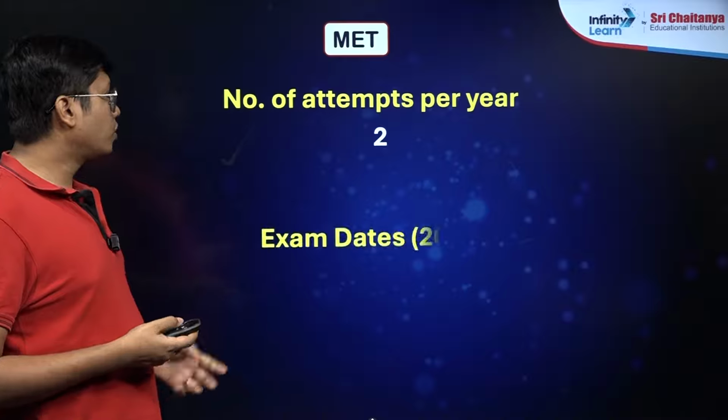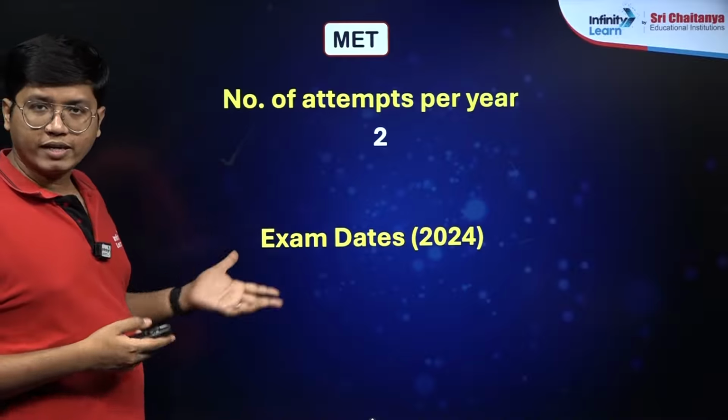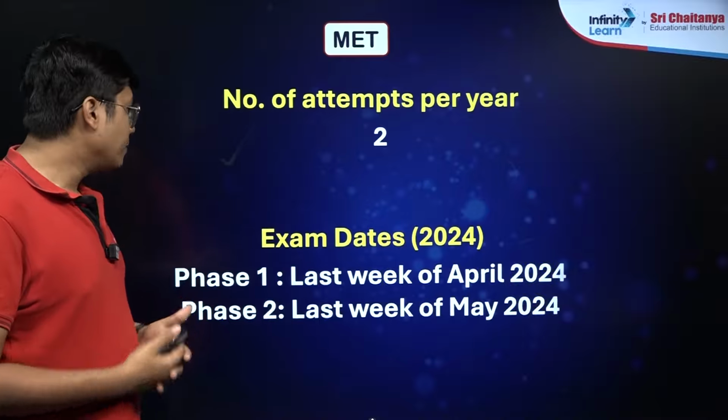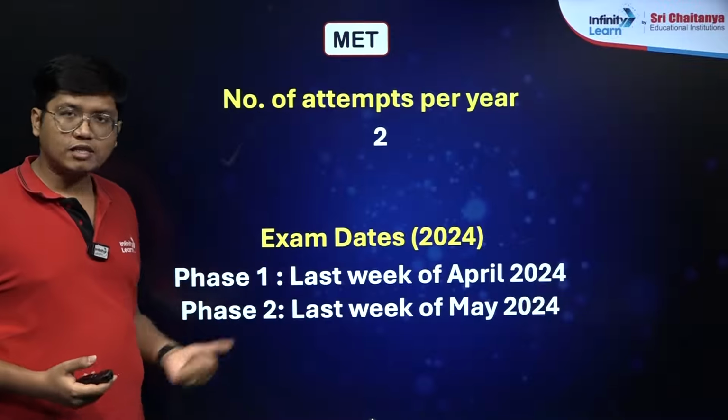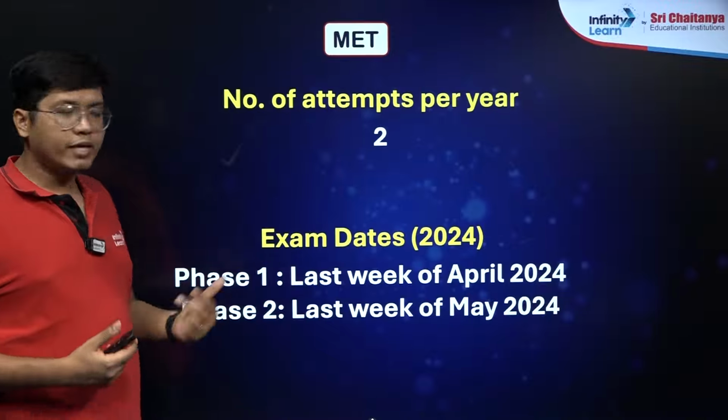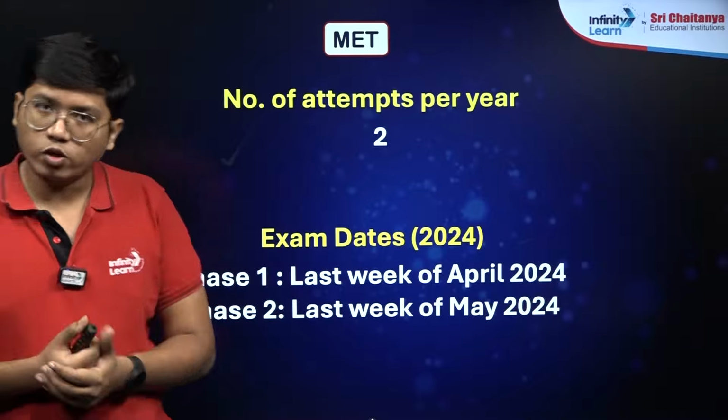You have total of 2 attempts for that paper in every calendar year. The exam dates for phase 1 would be in the last week of April, and phase 2 would be in the last week of May. The exact dates have not yet been announced.